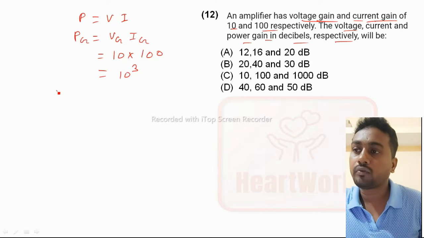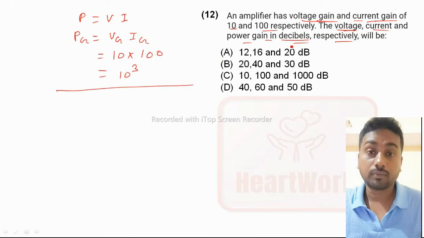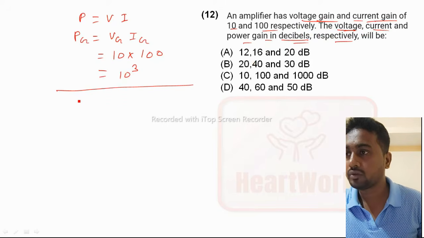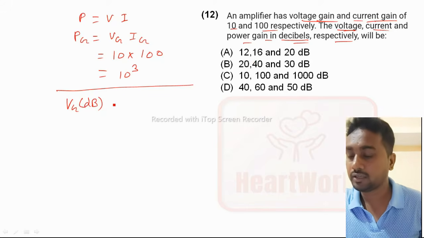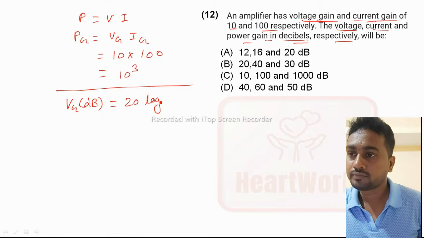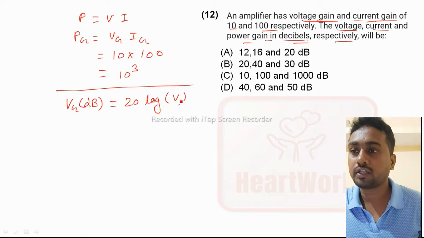Now we have to find voltage gain, current gain, and power gain in decibels. So we have to convert these gains into decibels. For voltage gain, if we want to convert to dB, we use 20 log of the voltage gain.